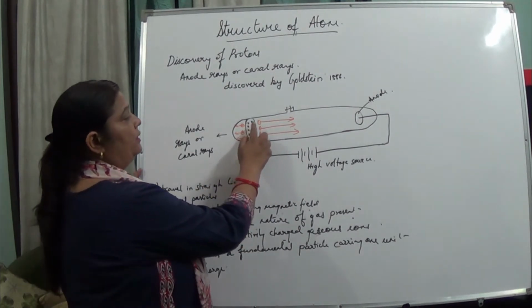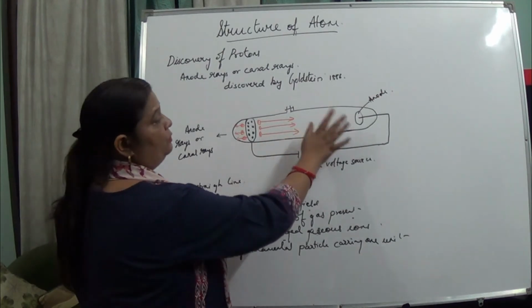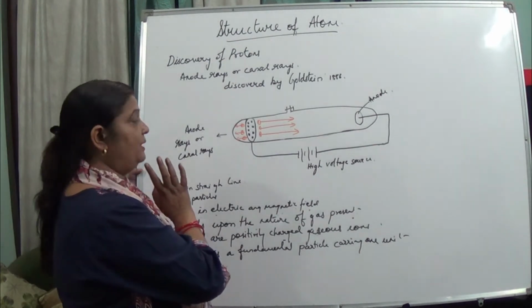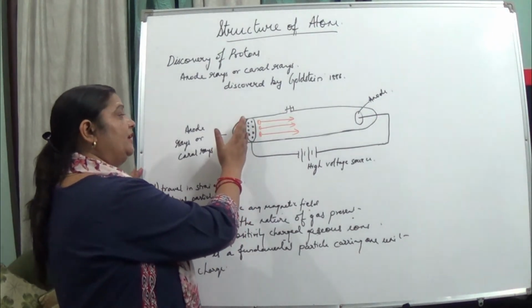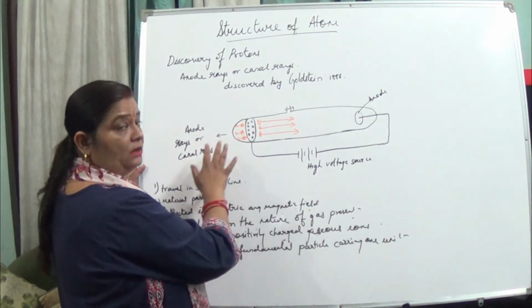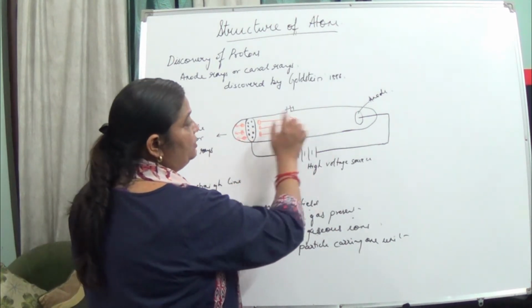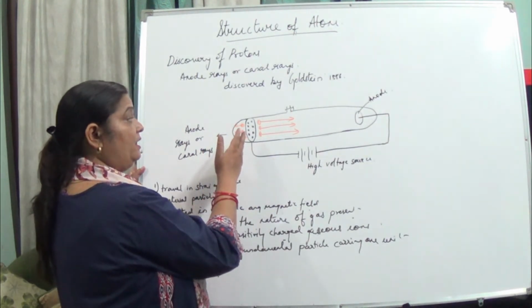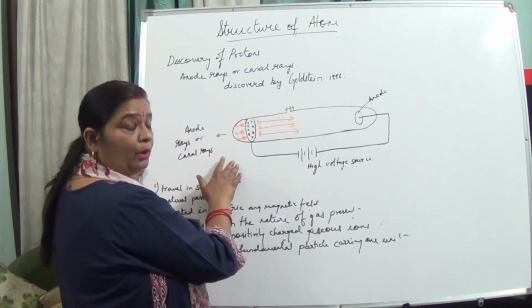So now what happened? From the cathode, the negatively charged particles, the electrons, started moving towards the anode when he applied high voltage and low pressure. But he could also see some particles moving at the back of the cathode. This was not understood. Why? Because if these rays are moving, they should move from here to here, not at the back. So when perforations were there, it was seen that something is moving from the back of this cathode also.